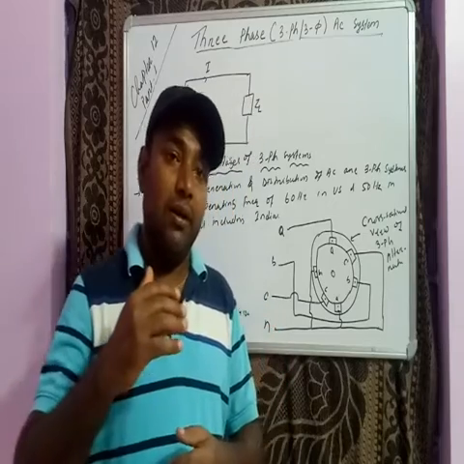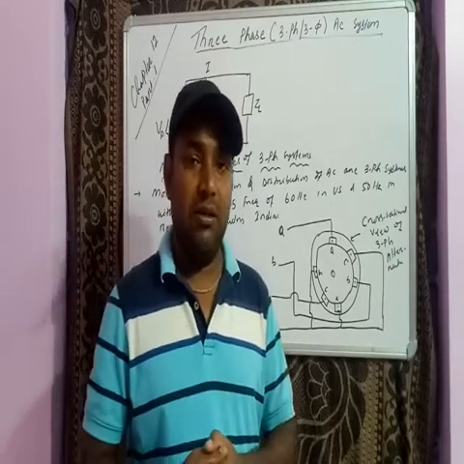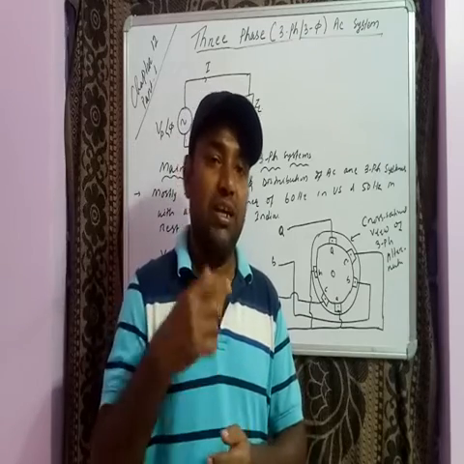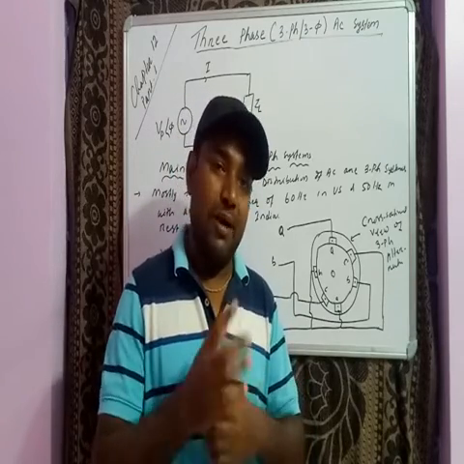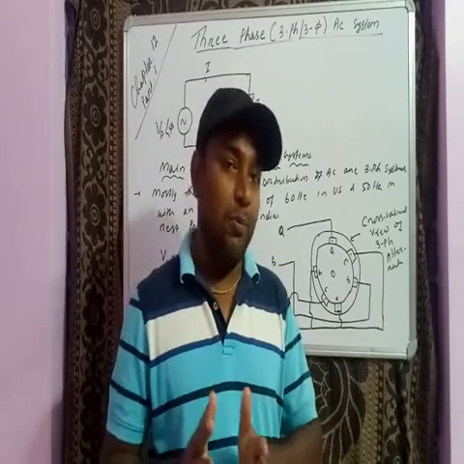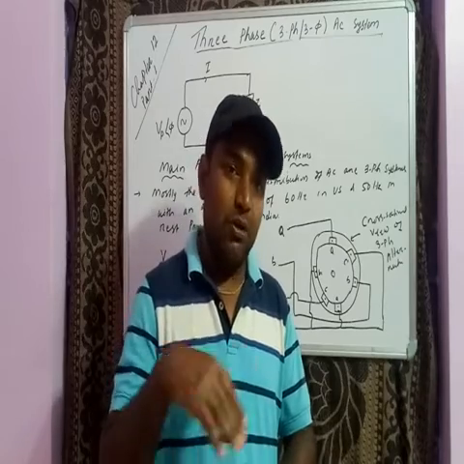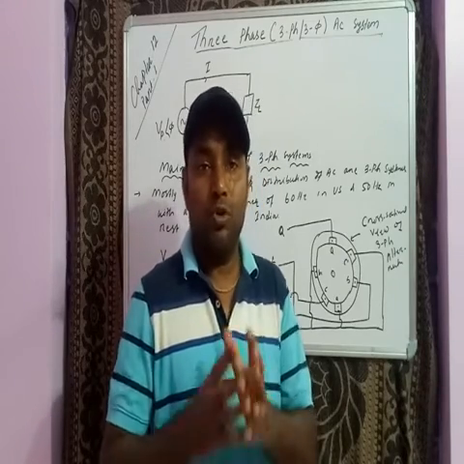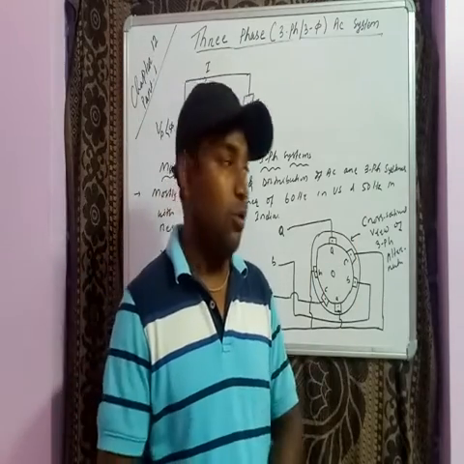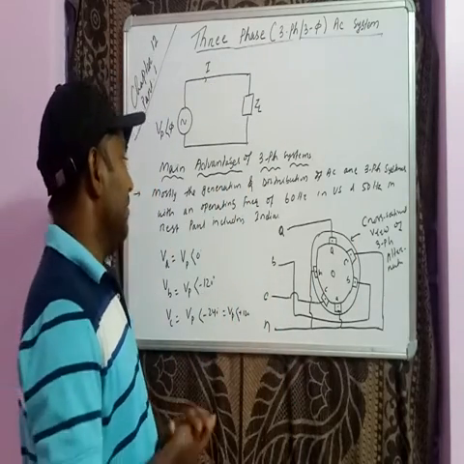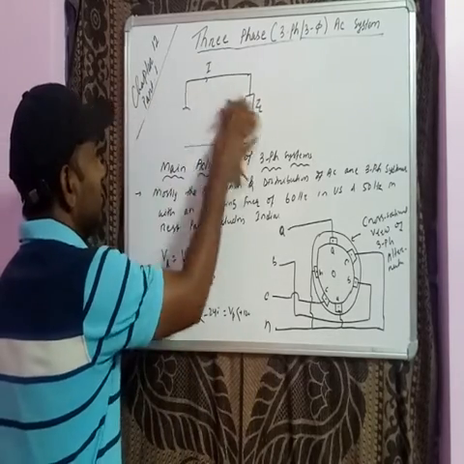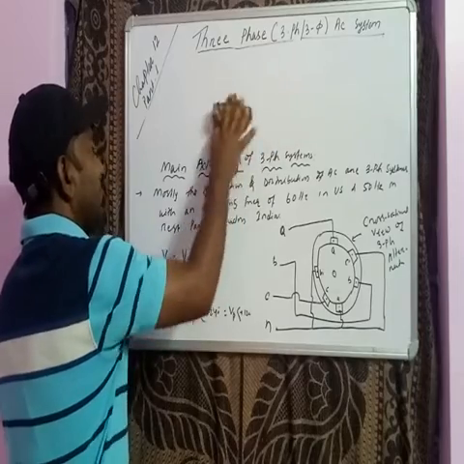Even more than three phases, if required, like in aluminum factories, which need 48 phases. By manipulating, three-phase systems can be converted to 48 phases. So fewer phases are possible, more phases are possible. Therefore three-phase is better compared to single-phase. Right? This is one advantage. Second thing, we will go for the second one.